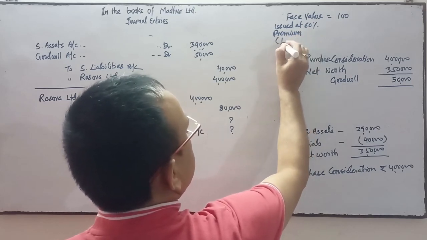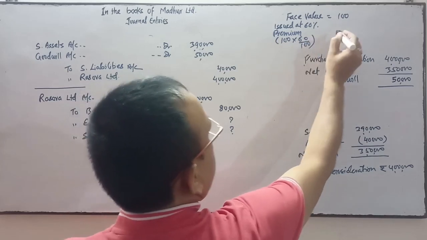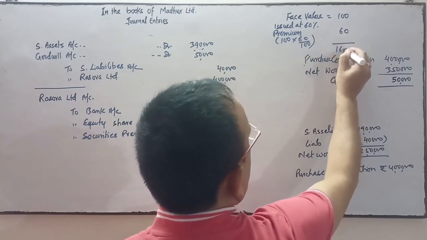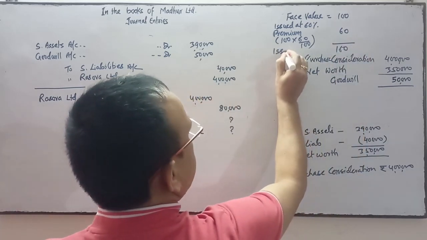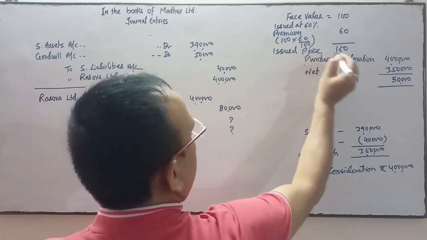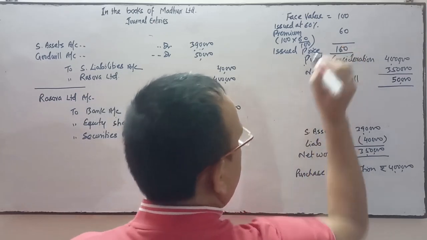So 60% of face value is how much? 60 rupees. It means it is issued at 160. 160 is the issued price.